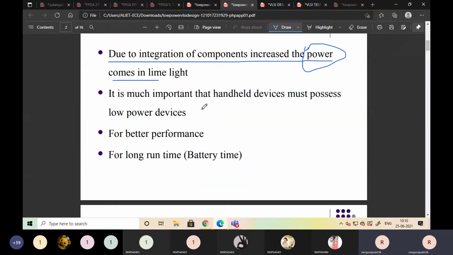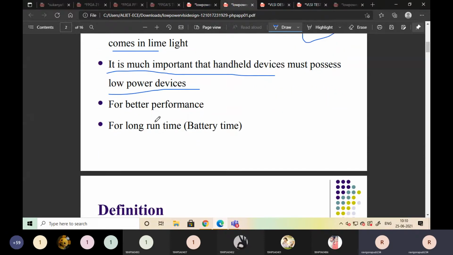It is very important that handheld devices possess low power. Those are nothing but portable devices. Portable devices operate with low power for better performance. So if you want better performance, we have to operate our devices with low power. And next is for long run time, so the battery lifetime should be more.